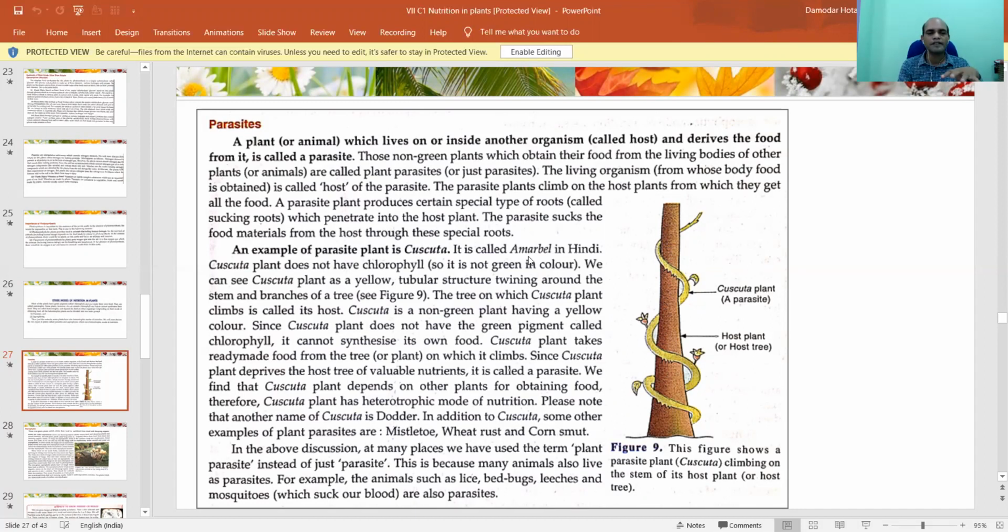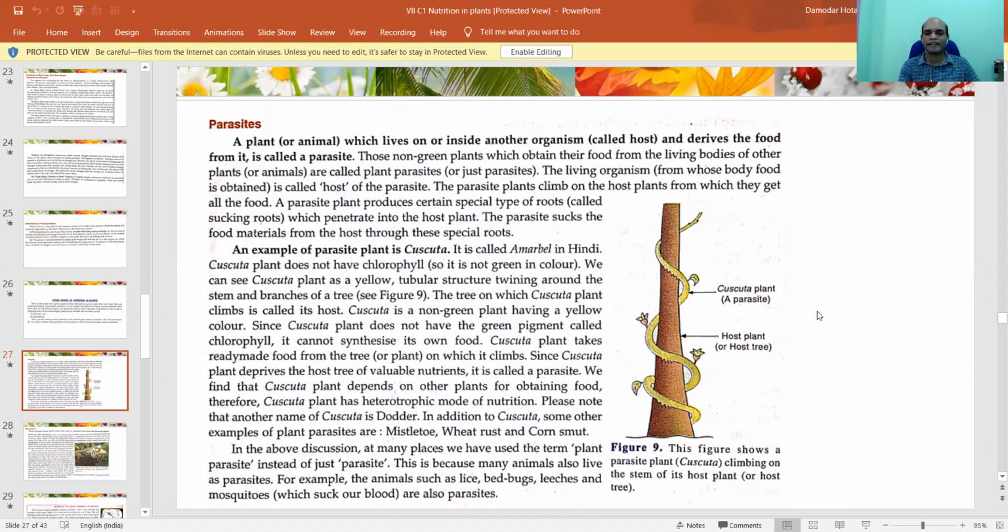The basic purpose is the plant lives on or inside an organism. What I told, malaria parasite comes into our body, lives inside us, puts us in trouble. And this type of plant, Cuscuta plant, stays on the body of the host plant and sucks food from there. Is it clear to you now? Good. So this is called parasitic activity.